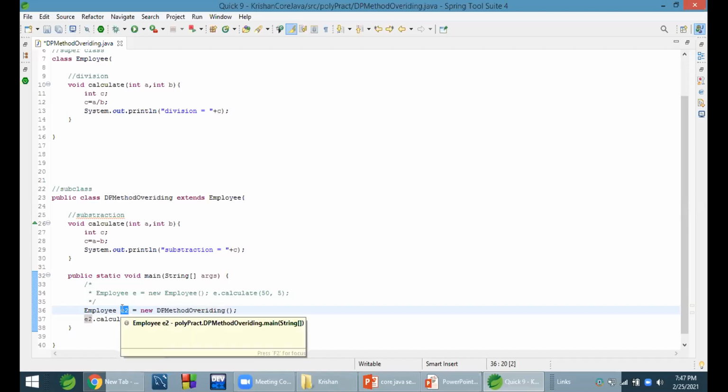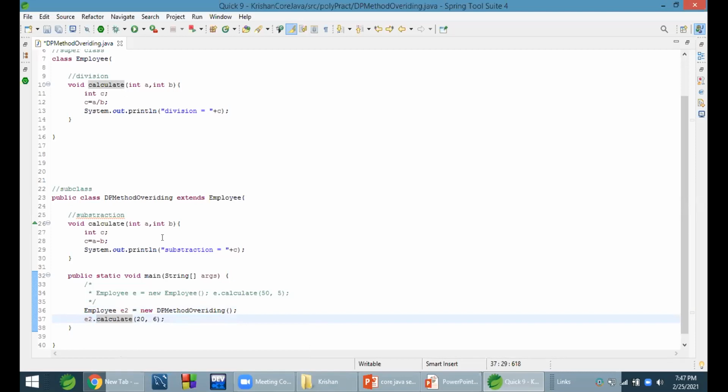In the first case, we are creating an object of the superclass. In the second case, we are creating a reference variable of the superclass, but assigning an object of the subclass. We are creating a reference of the superclass and assigning the object of the subclass.